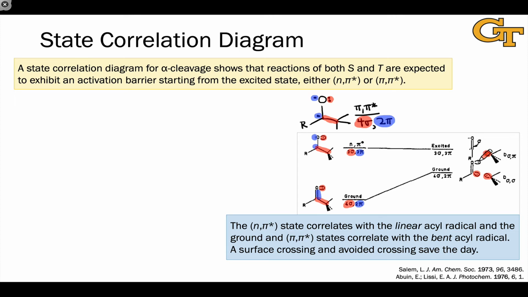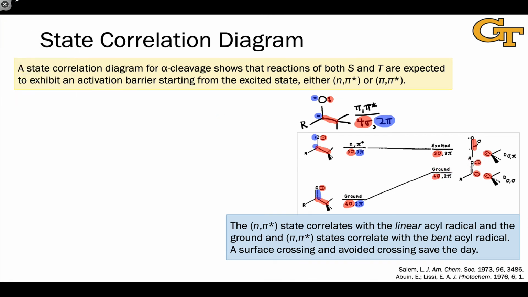We also, in the bent state, have 2 electrons in the carbonyl oxygen's n orbital. And so the total number of sigma electrons here is 4. In the linear state, there are 2 p orbitals overlapping to create a sort of pi bond, but that lives in the plane of symmetry, or that is symmetric with respect to the plane of symmetry. That's why it's labeled sigma. And we're going to count those electrons toward the sigma count as well. So we've got 3 sigma electrons in the linear state, 4 sigma electrons in the bent state.